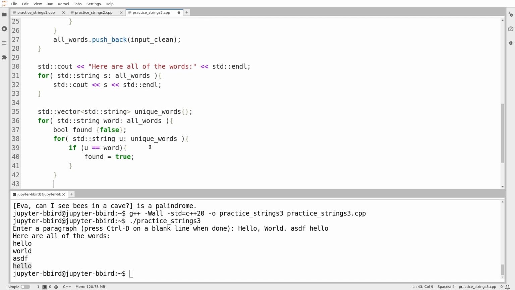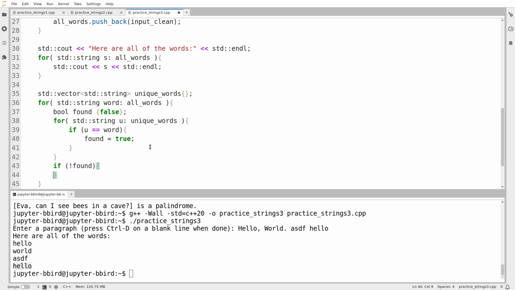If I get to the end of the loop and I still have not found the thing I was looking for, so if not found, or you could write if found equals false, either's fine, but I like not found. This is the logical not operator. I read that as not. So if not found, well then the word isn't already in the unique words vector, so I'm going to add it. So I'll say unique words dot push back word.